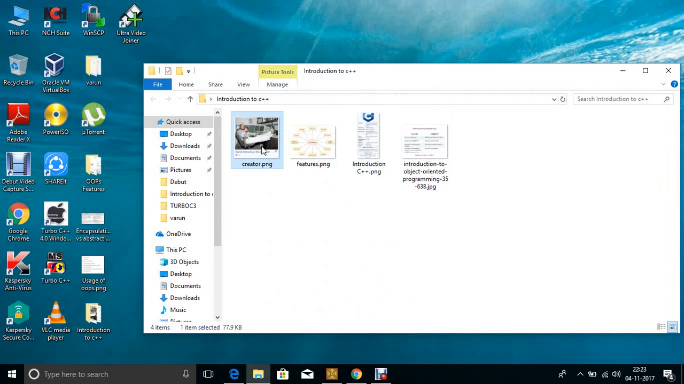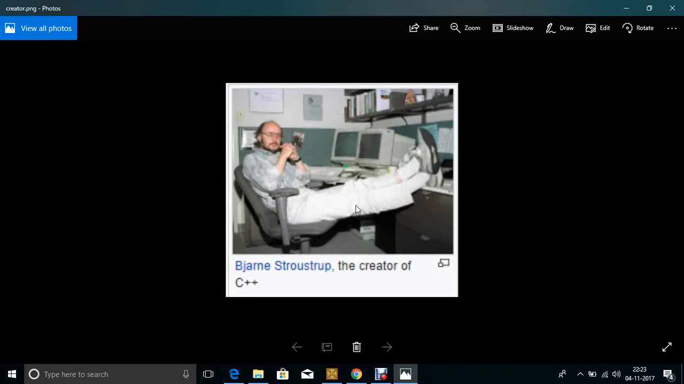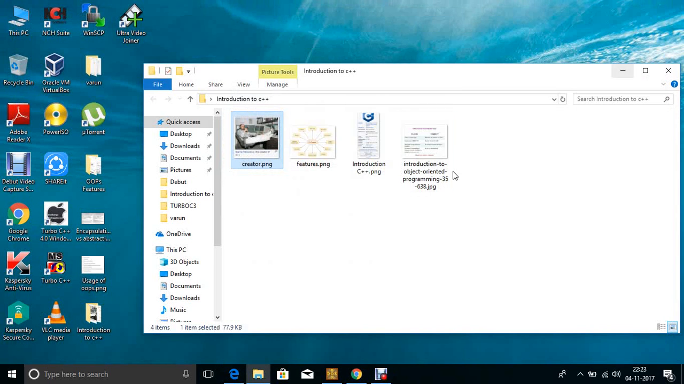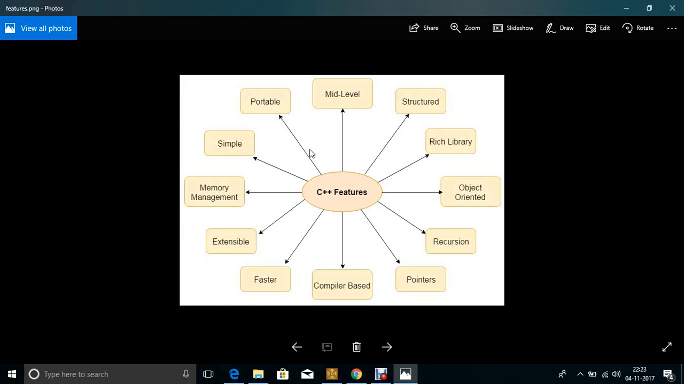So now, which person created it? Just see this image. That person, Bjarne Stroustrup, is the creator of C++. Now let's explain the features of C++.